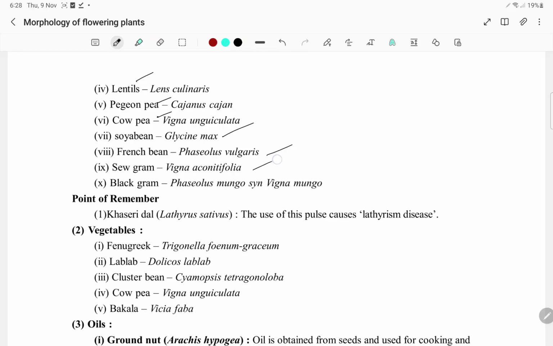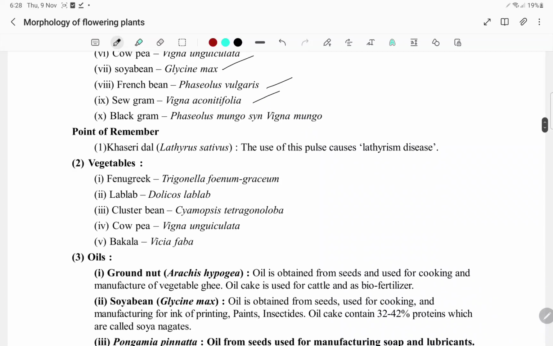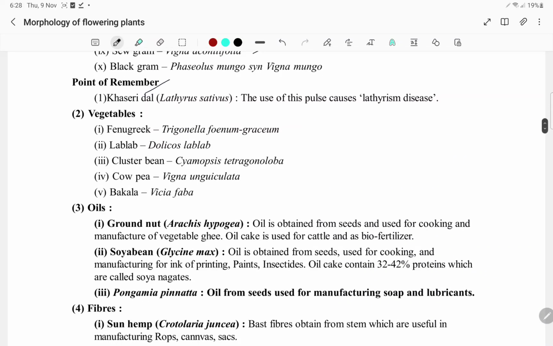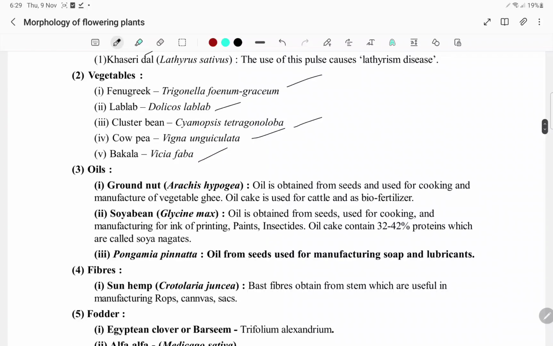Vigna aconitifolia, moth gram. Phaseolus mungo, black gram. Kesari dal, the use of this pulse causes lathyrism disease. Fenugreek, Trigonella foenum-graecum. Lablab, Dolichos lablab. Cluster bean, cowpea, Vicia faba.